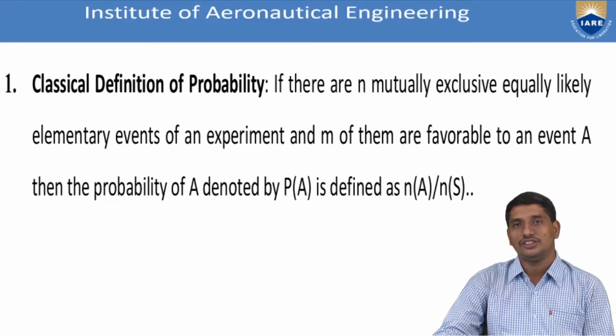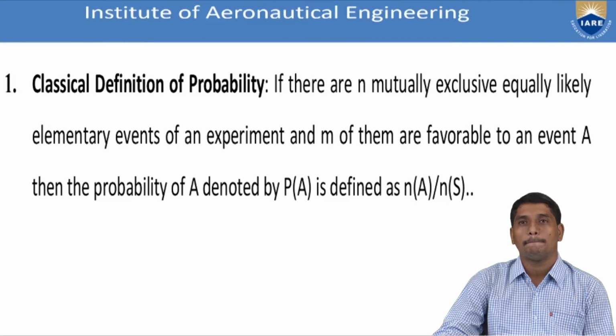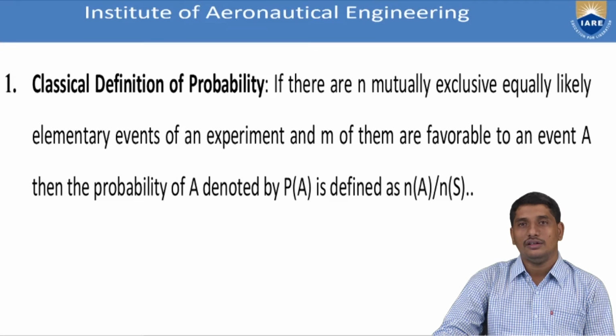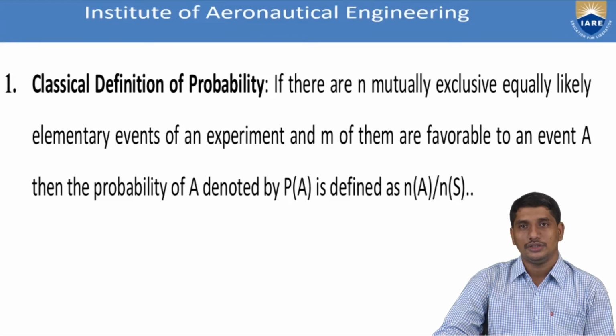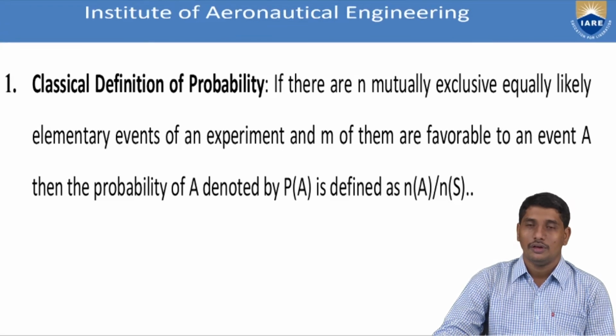Next, the sample space is the set of all possibilities related to the random experiment. That is, if we toss two coins at a time, the possibilities are head-head, head-tail, tail-head, tail-tail. Then we have defined equally likely events, that means whose probabilities are always equal. Mutually exclusive: if A happens, B cannot happen, and if B happens, A cannot happen. And